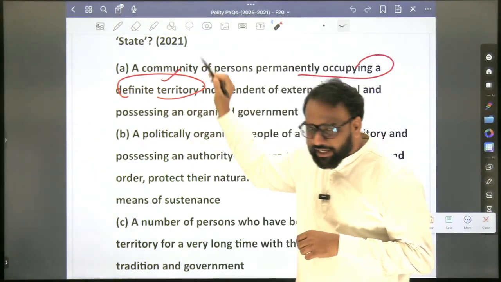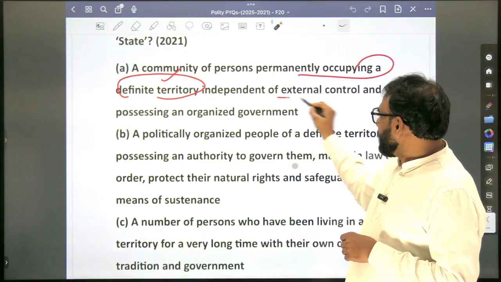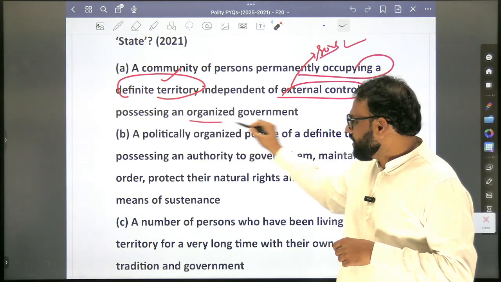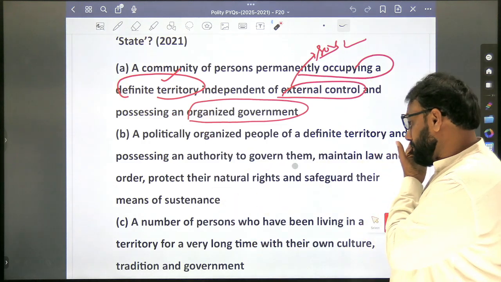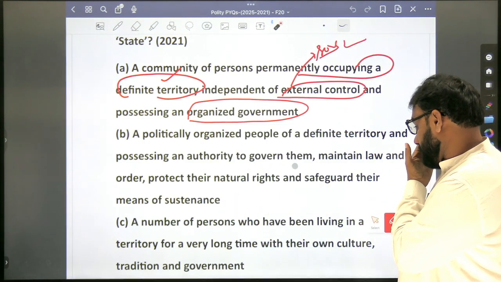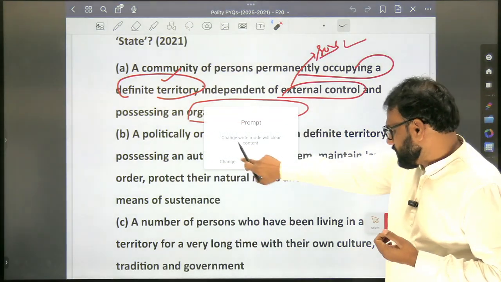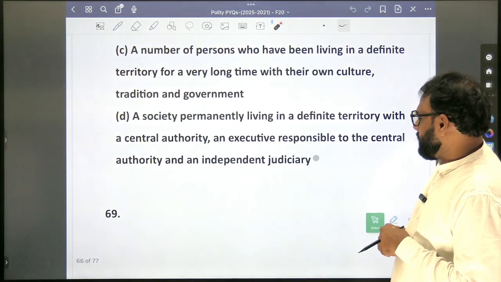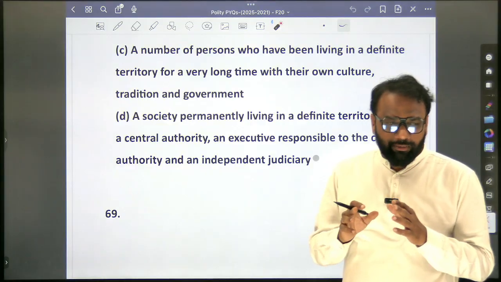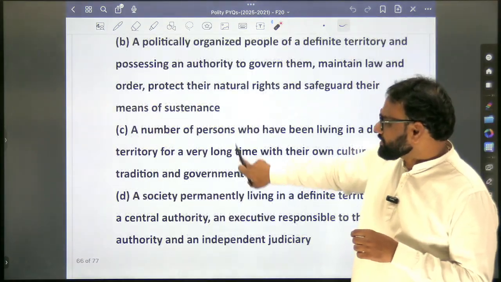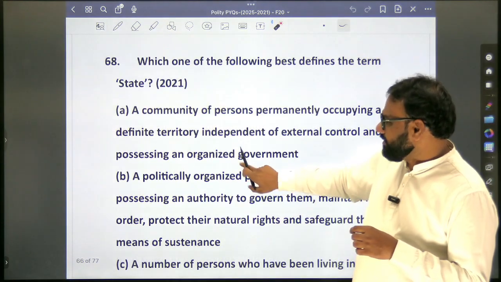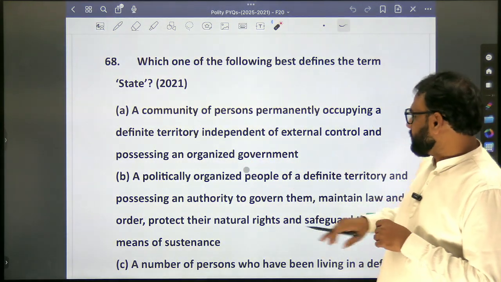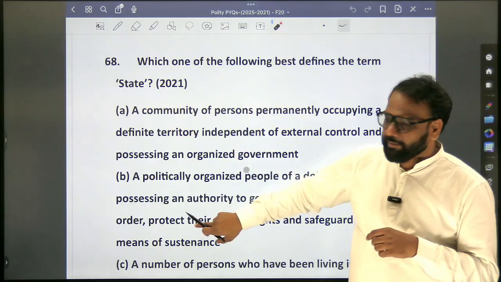So there should be some territory. Next, independent of external control. That is, there should be sovereignty. Next, possessing an organized government. Here all of them are confusing, so you just focus on this. What are the important aspects of a state? Definite territory, sovereignty, and organized government, and persons permanently occupying there.